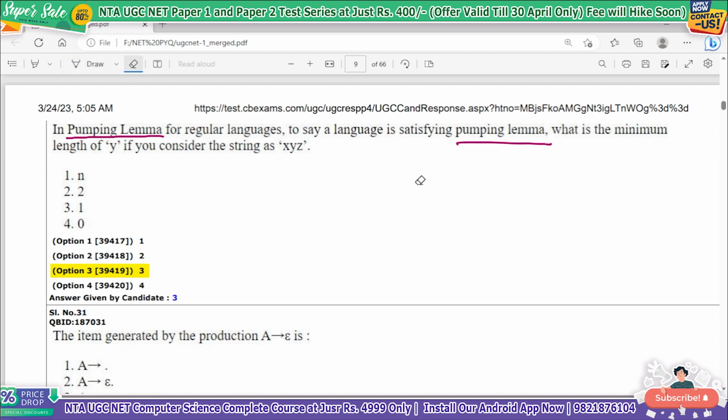So for the pumping lemma we have a few properties. Suppose what they're saying in the pumping lemma for regular languages, to say a language is satisfying the pumping lemma, what is the minimum length of y if you consider the string as x, y, z?